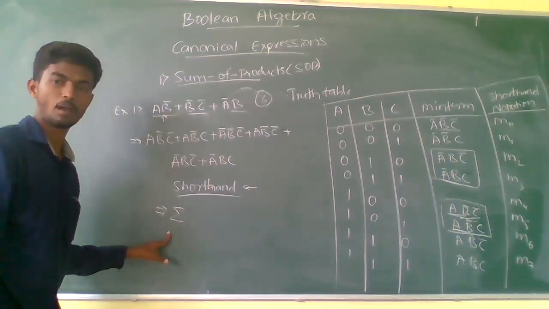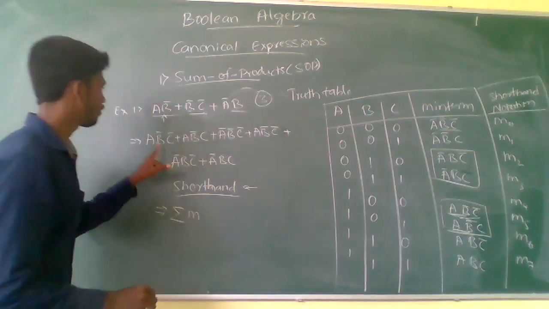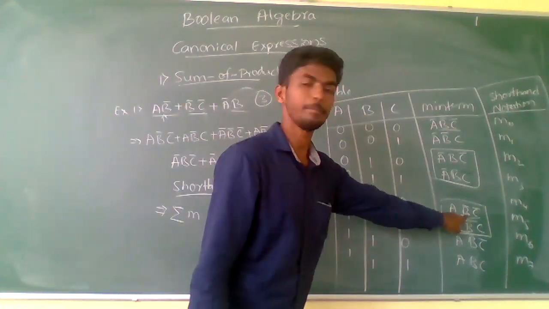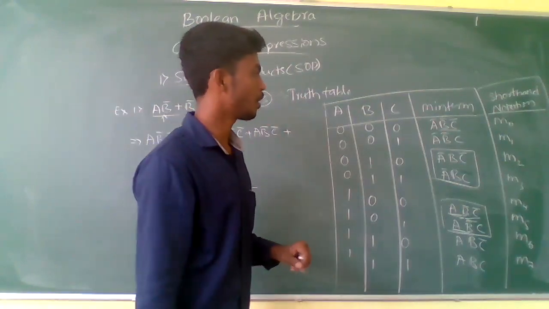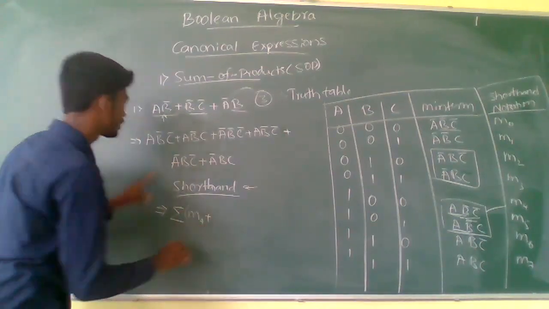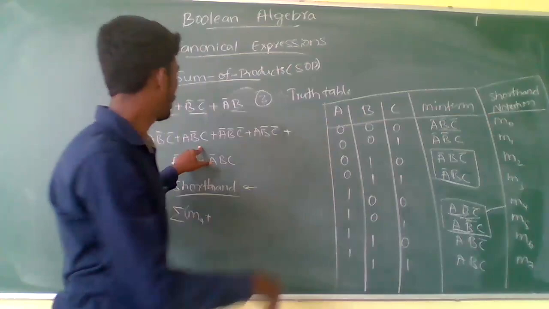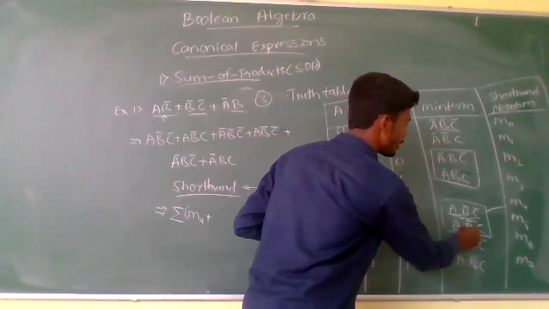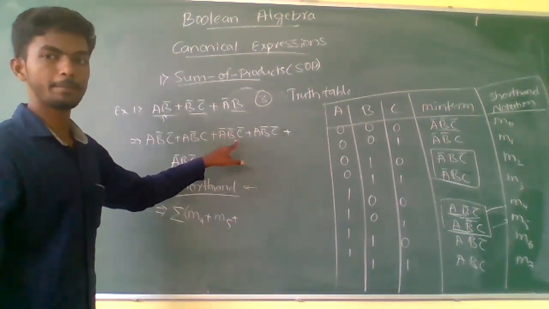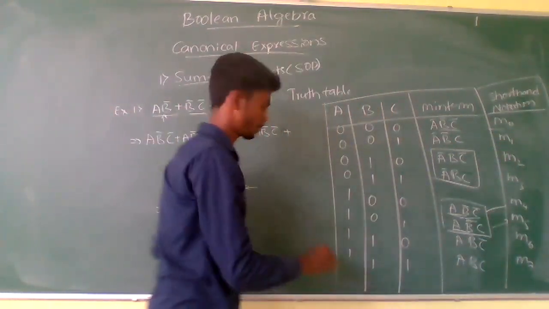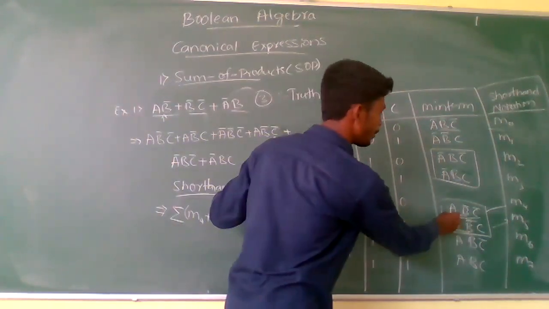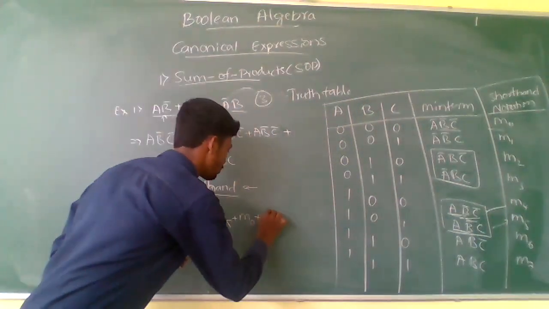the symbol sum of, where a b complement c complement represents M4, just write M4 here, plus a b complement c, where a b complement c represents M5, plus a complement b complement c represents M0, plus a b complement c complement, where a b complement c complement again represents M4.